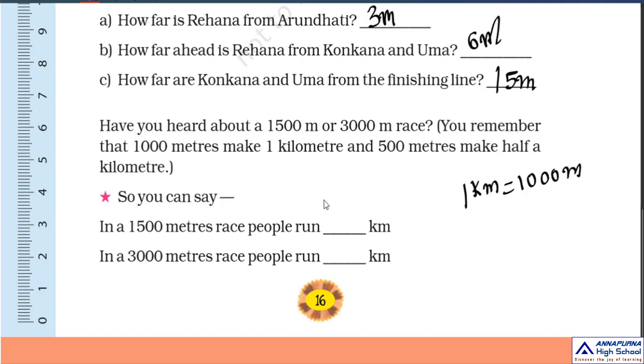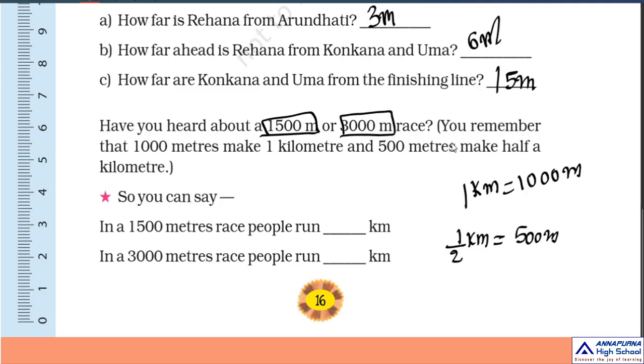And 500 is obviously half of a kilometer. What is the half of 1000? 500. Okay, have you ever heard of this kind of race, the 1500-meter race and the 3000-meter race?